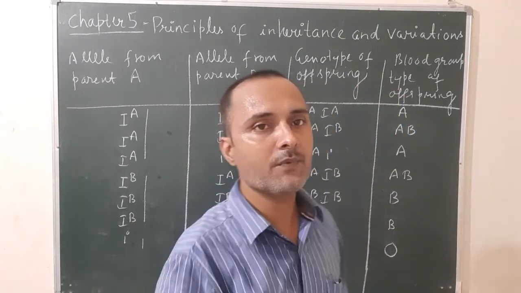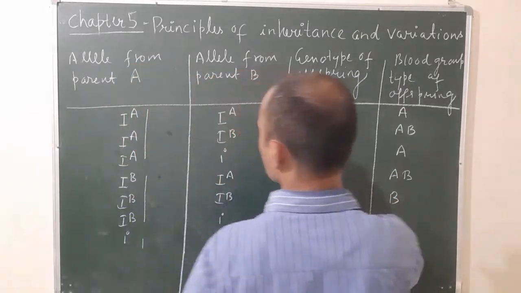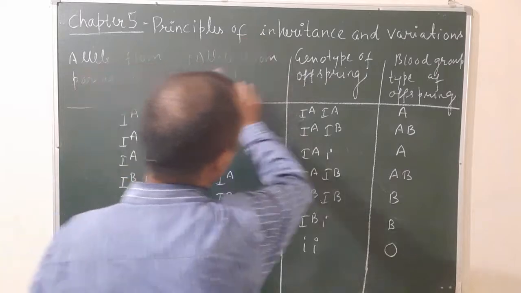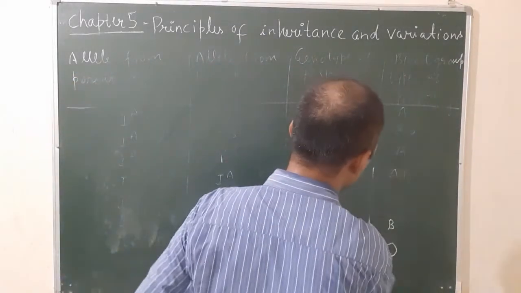So let's see how we will find out the number of possible phenotypes and genotypes. It is not given in the NCERT book, but you have to know the number of possible phenotypes and genotypes.